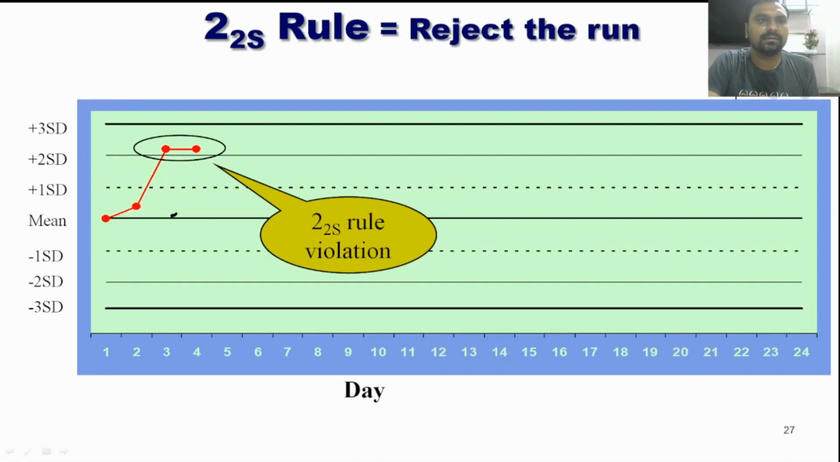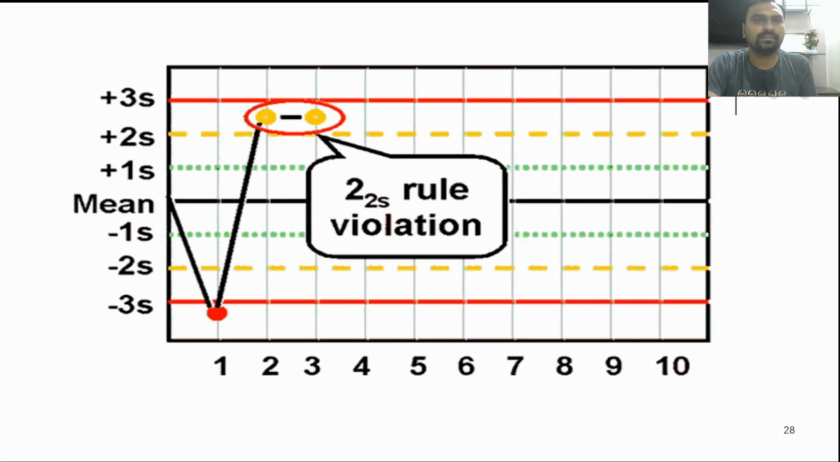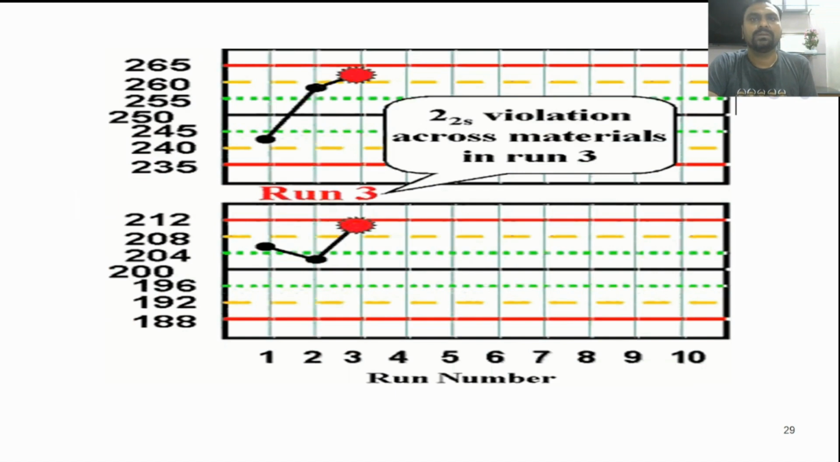Okay, you can see here on the third day our result is outside 2 SD. On the fourth day again it is outside 2 SD. So it is the 2-2S rule. Violation of 2-2S, so we have to reject the run and take corrective action. It should be in the same direction. So you can see here it is a violation of the 2-2S rule, and this rule is for within run as well as across run.